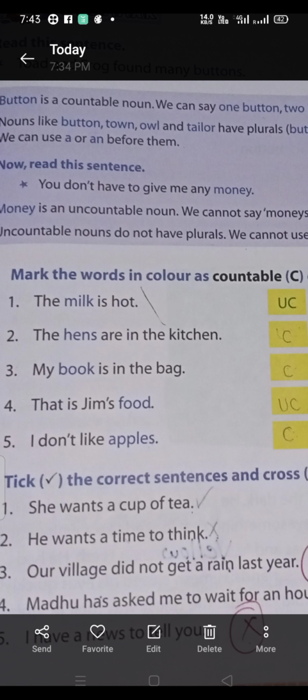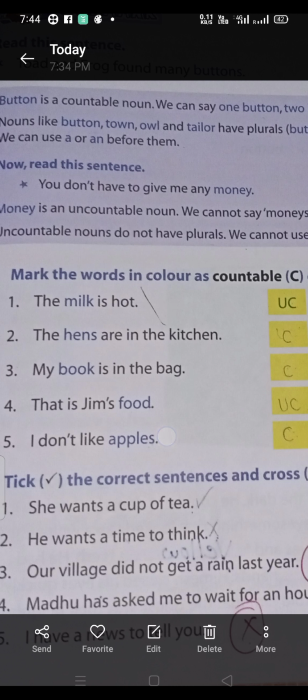C, countable. My book is in the bag. Book is a countable noun, so you tick it as C. That's Jim's food. Food is an uncountable noun. I don't like apples. Apple is a countable noun.